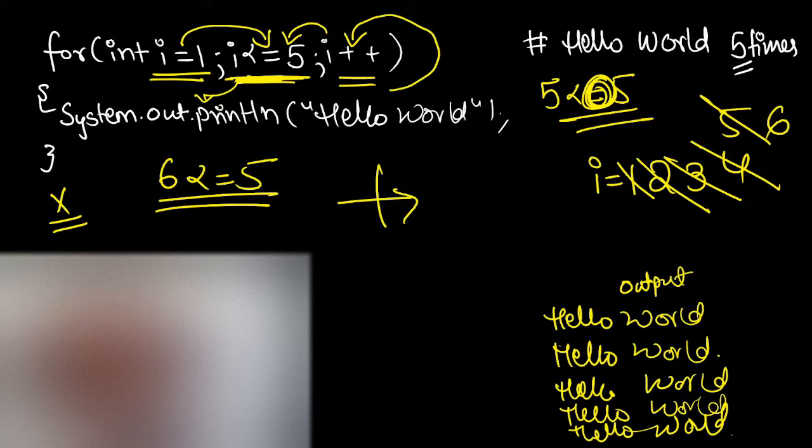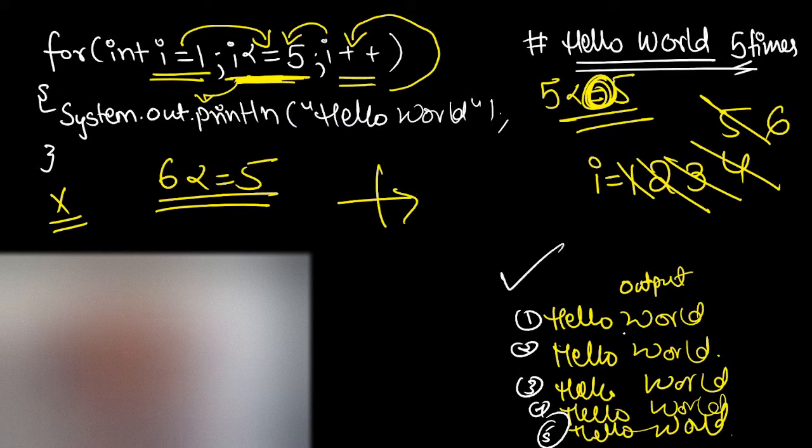So now let's check whether we have got our things right or not, because I was told to write hello world 5 times. So let's see, is it written 5 times? 1 time, 2 times, 3 times, 4 times and 5 times. Yes, hello world was printed in the output 5 times. So you can see this is how our for loop got executed and it printed hello world 5 times. As simple as that.